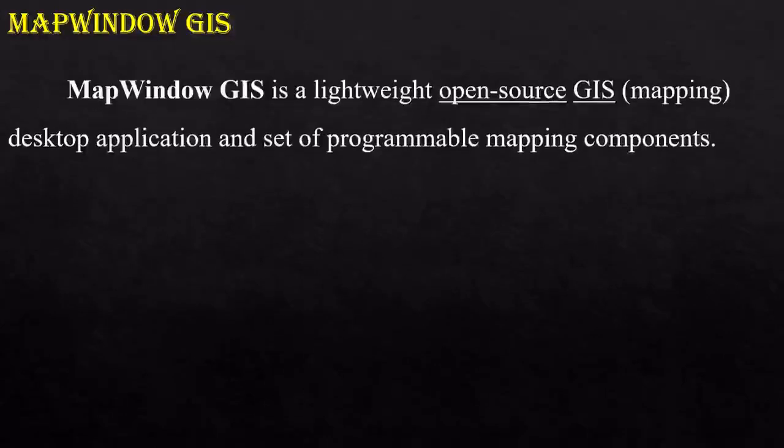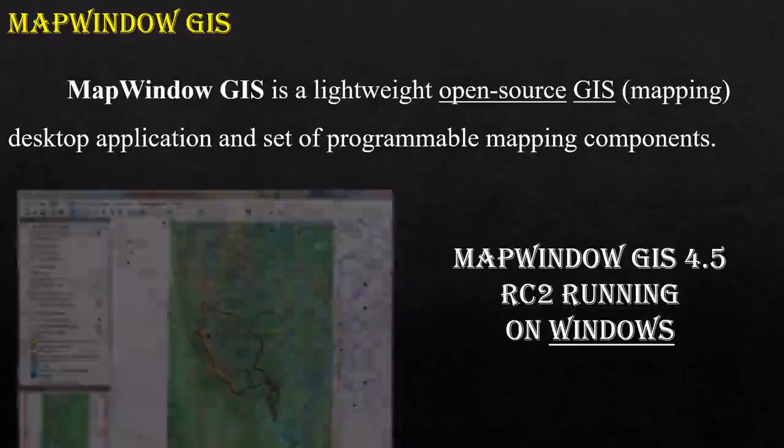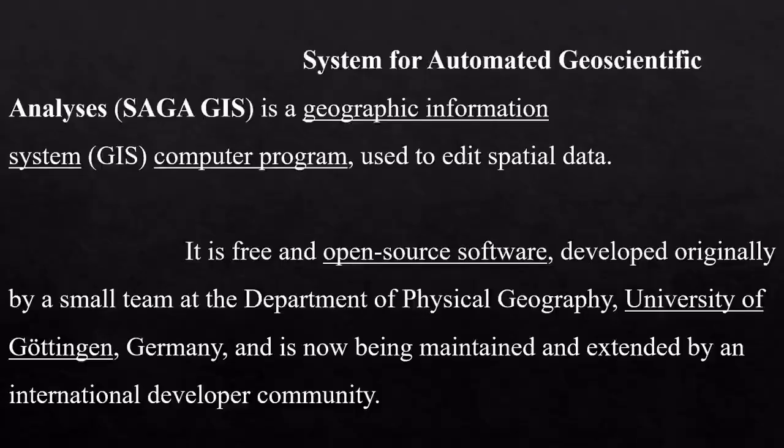The next software which we are going to discuss is MapWindow GIS. So MapWindow GIS is a lightweight open source GIS mapping desktop application and set of programmable mapping components. Okay, this is the layout of MapWindow. Next is the System for Automated Geoscientific Analysis, that is SAGA GIS.